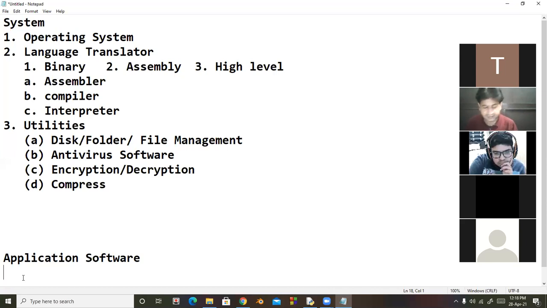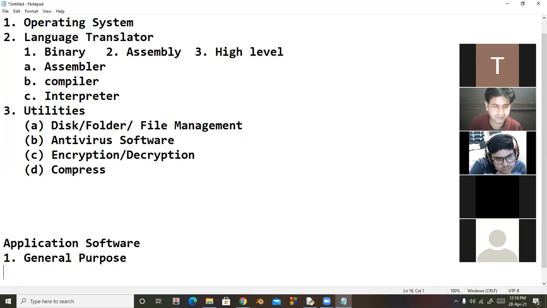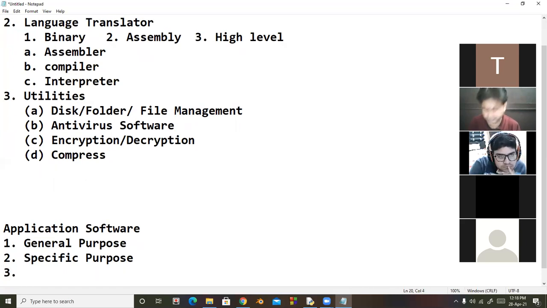There are some general purpose, there are some application softwares which are specific purpose, and there are some application softwares which you can say are customized softwares. So what is the meaning of general purpose?